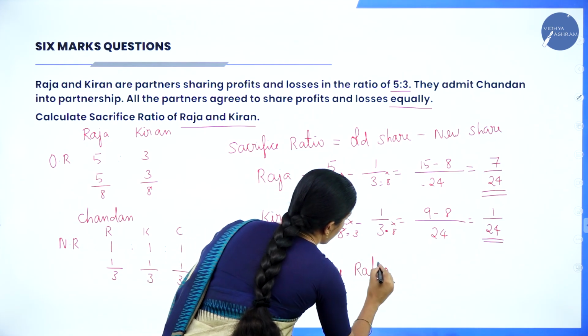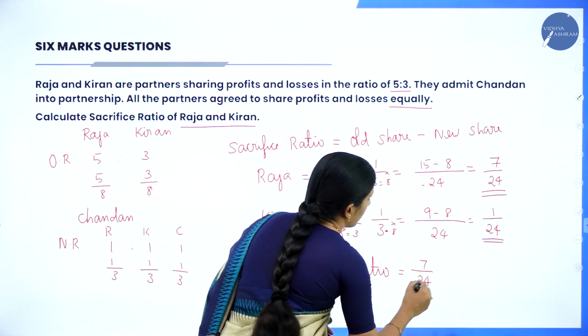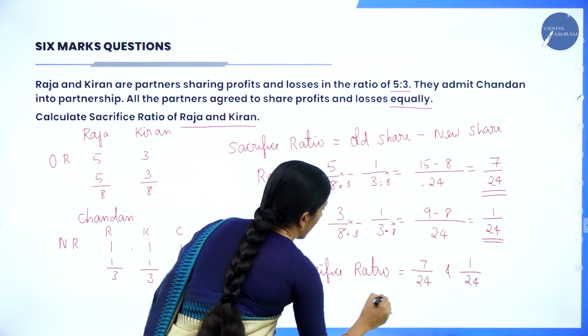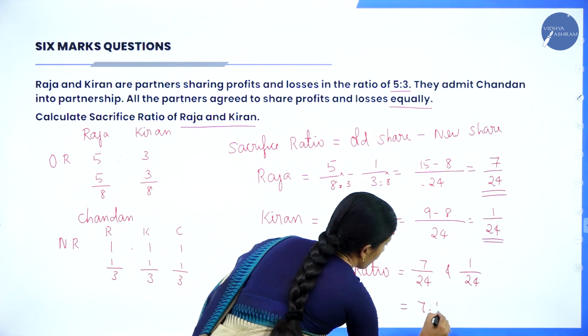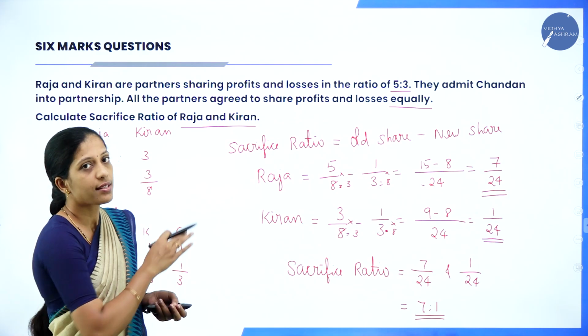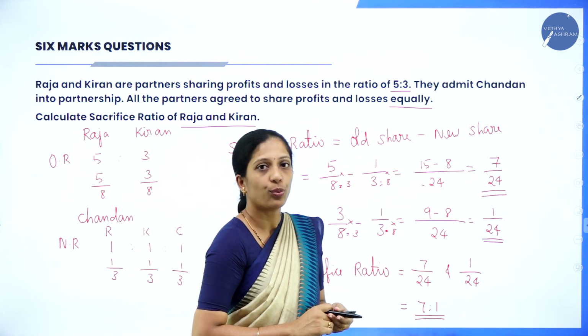So your sacrifice ratio is 7/24 and 1/24, which can be written as 7:1. Hope you are clear how to calculate your sacrifice ratio. So your sacrifice ratio will be 7:1.